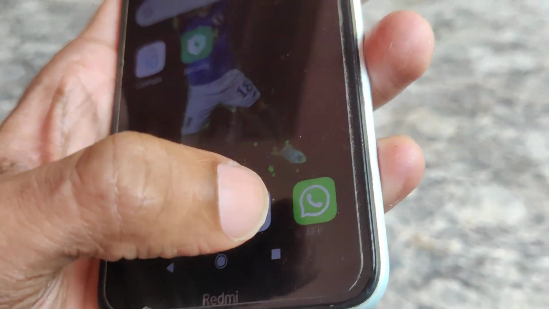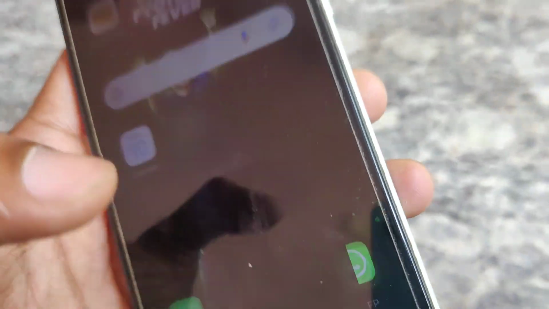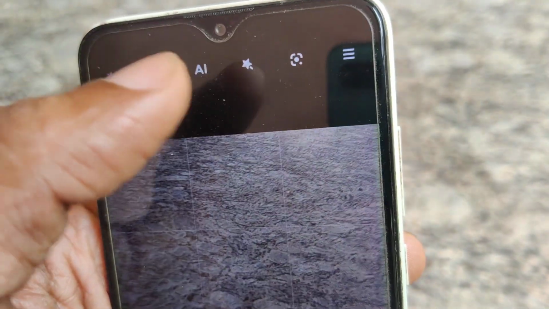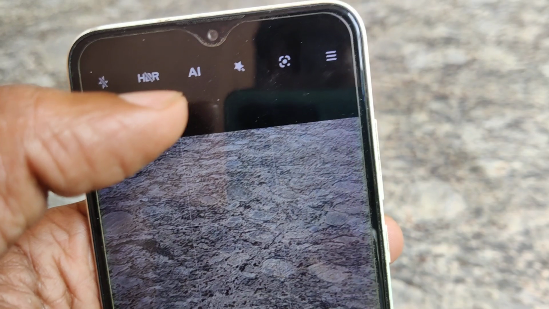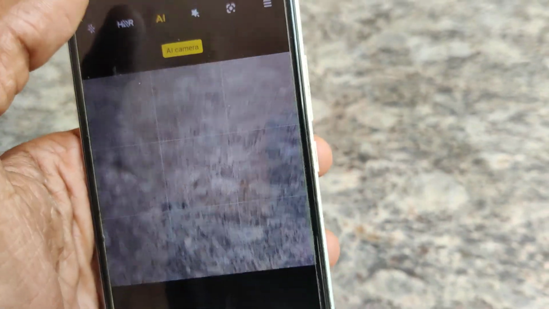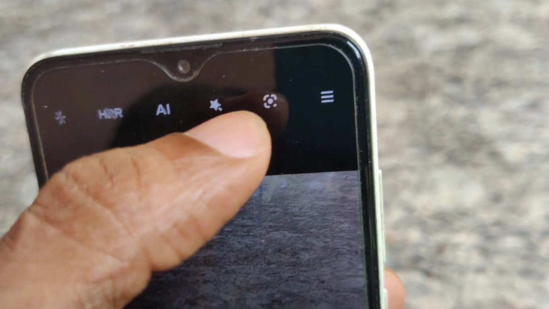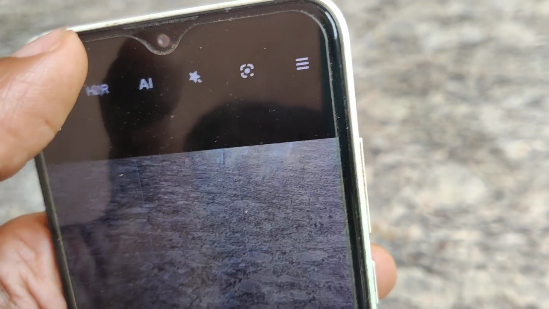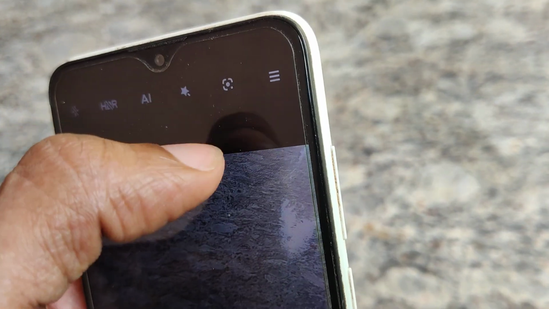Guys, on this Redmi 8 Dual phone, suppose you open the camera of this phone, there you can see AI is written here. If you want to turn on the AI camera, you can simply click here, and you can see that the AI camera is activated. You can see a star button closer to this, and if a yellow color appears on this star, it means different modes.